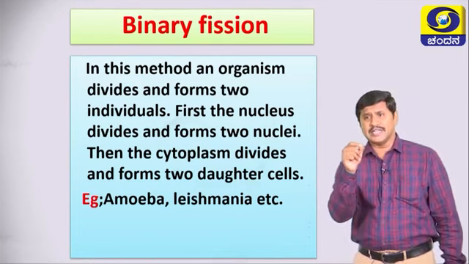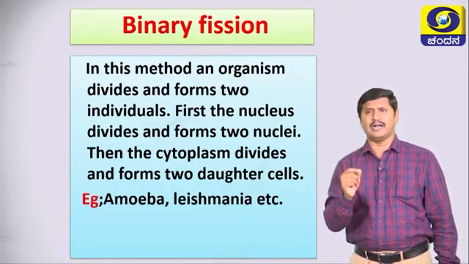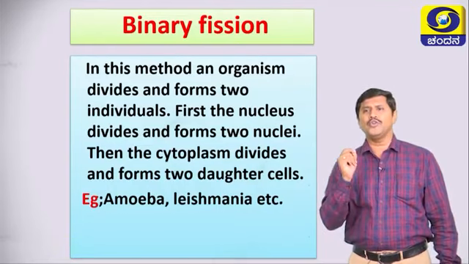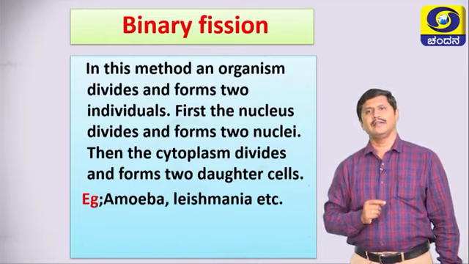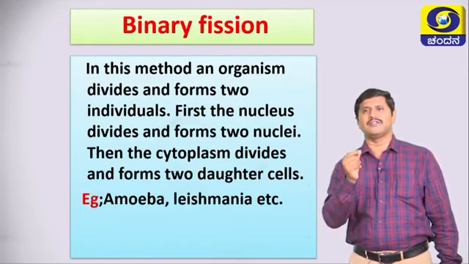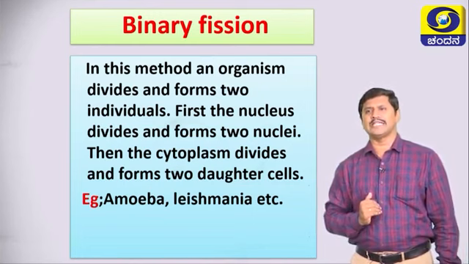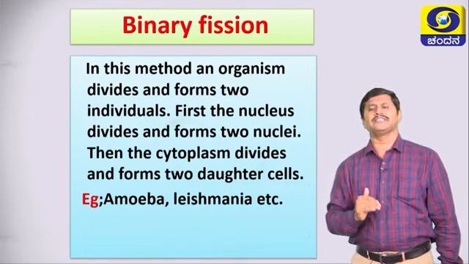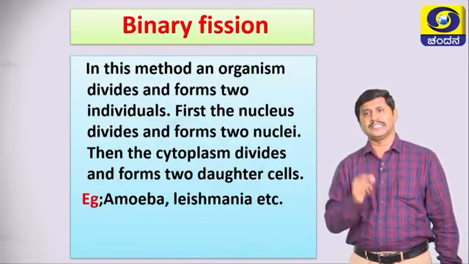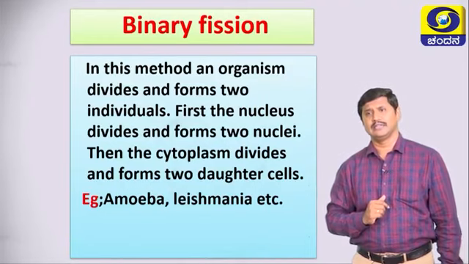First the nucleus divides and forms two nuclei. Then the cytoplasm divides and forms two daughter cells. It means that both nucleus as well as cytoplasm divide equally. That occurs in amoeba, leishmania, etc.